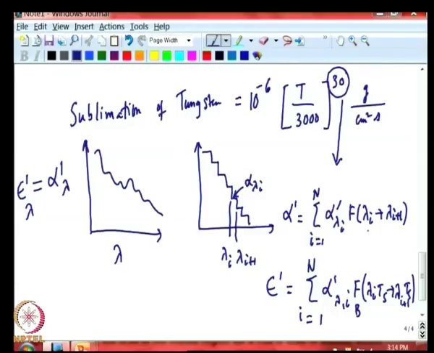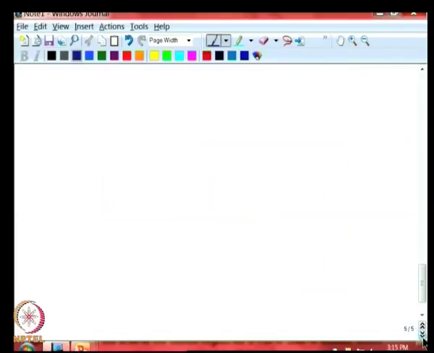The value f for absorptivity is based on how the incoming radiation varies with wavelength, while in the case of emissivity, we go by the temperature of the surface and we look at the black body function and compute the fraction of radiation lying between lambda I to lambda I plus 1 from the black body function formula. Now, to make all this very clear, I will take a very simple example to illustrate this.